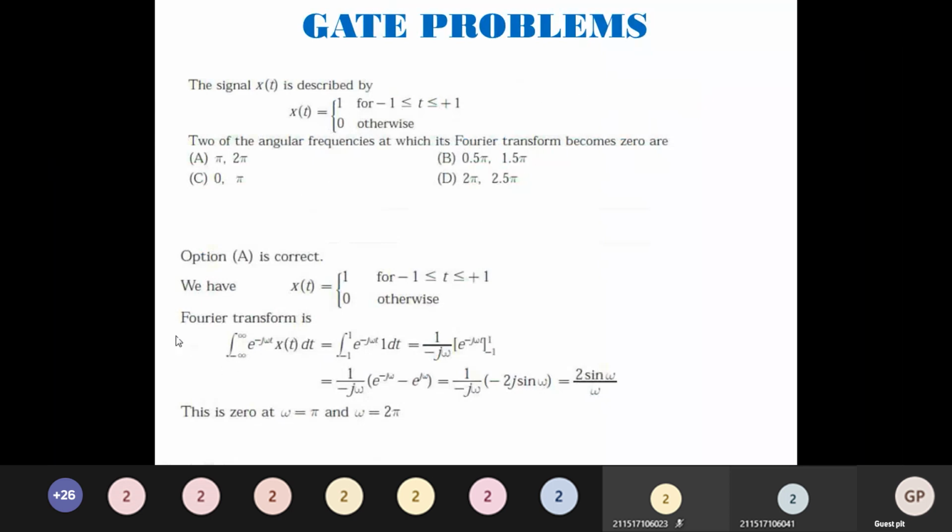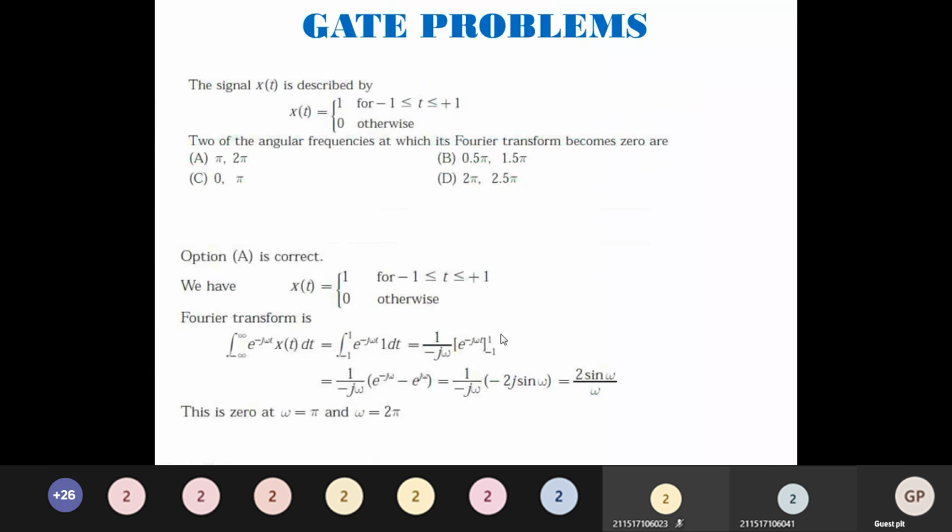First, what is the Fourier transform formula? X of omega is equal to the integral from minus infinity to plus infinity of x of t e to the power minus j omega t dt. What is the x of t value? X of t value is 1. From where to where? From minus 1 to plus 1. I change the limits to minus 1 to plus 1 of e to the power minus j omega t dt. What is the integration of e to the power at? e to the power at divided by a. So I can rewrite it as 1 by minus j omega e to the power minus j omega t.